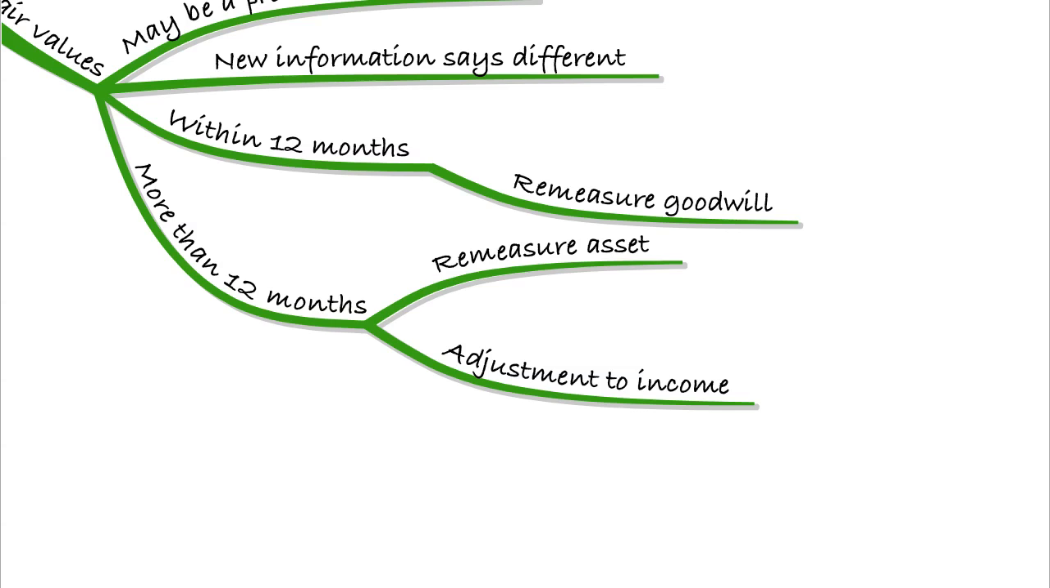If you've got a provisional estimate of fair values, you subsequently get new information that says that the fair value that you used was incorrect. If you got that information within 12 months of the statement of financial position date, you remeasure the goodwill computation. If it takes longer than that, if it's more than 12 months, well then you'll remeasure the asset value and take that adjustment to the income statement.